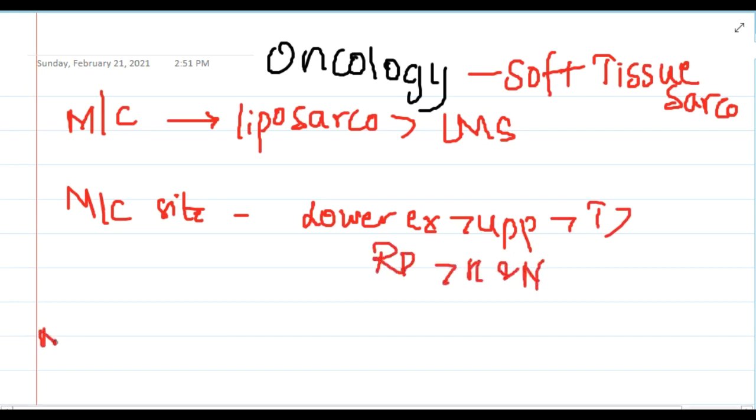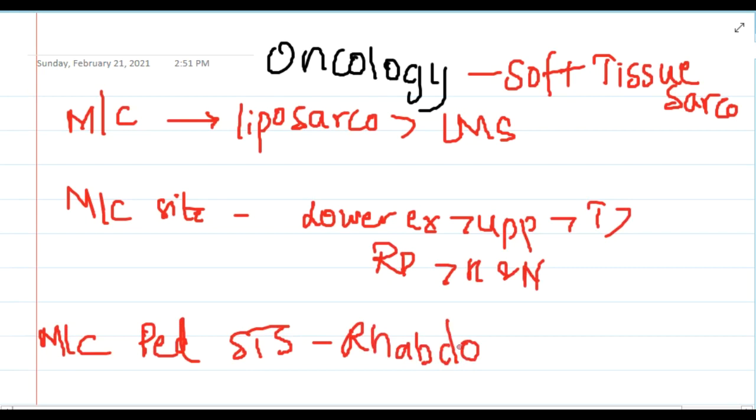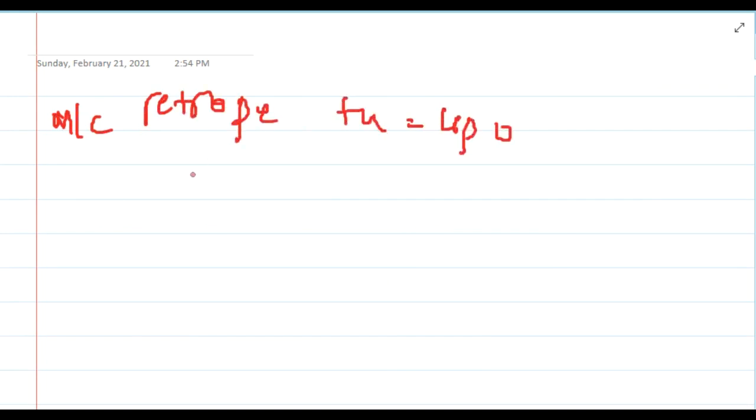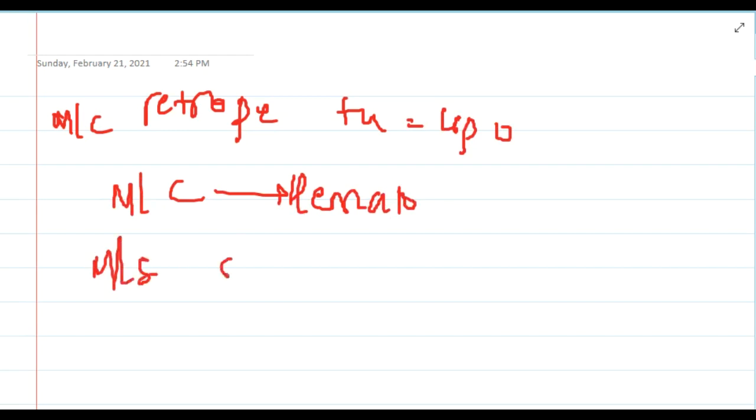Then most common type of pediatric soft tissue sarcoma is rhabdomyosarcoma. Most common retroperitoneal tumor is liposarcoma. Most common route of spread is hematogenous spread. Then most common site of metastasis of soft tissue sarcoma is lungs.